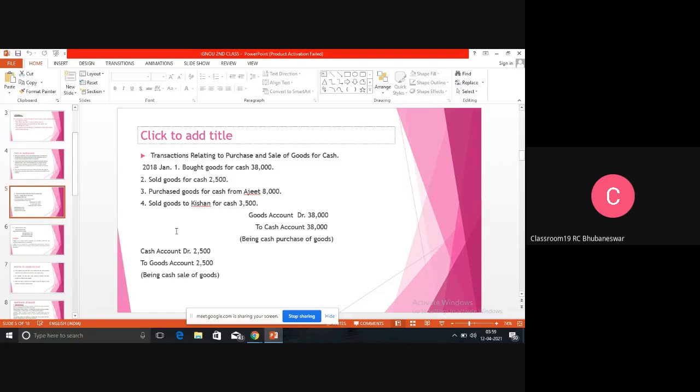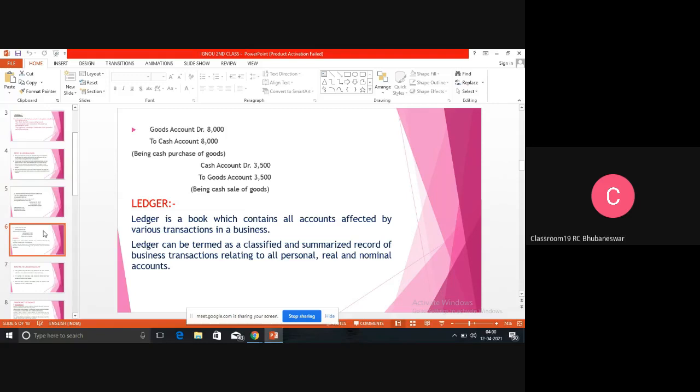So in your study material, it is given more than enough the journal entries. So you can use this, you can read. If there is any doubt, you can ask me in the next class. Then we will go to the ledger. So first we have read that we are recording all the transaction in journal. So when we are recording all the transaction in journal, it is a cumbersome activity. If we keep recording again and again, say there are 100 transactions in a head, so it is very cumbersome.